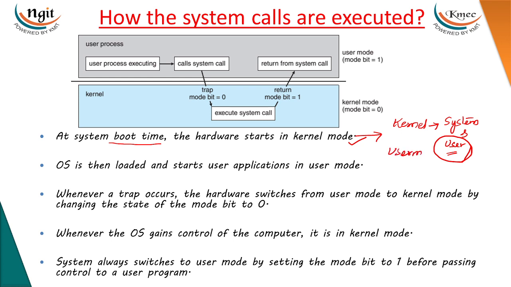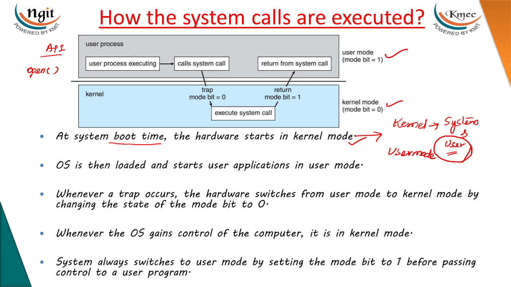Then it will start executing user programs in user mode. So if you run a program, there is always a mode switch, either from user mode to kernel mode, or from kernel mode to user mode. How can we switch it? Let's see. If you run any API and try to access a resource, such as a file on your hard disk, you execute the open function.